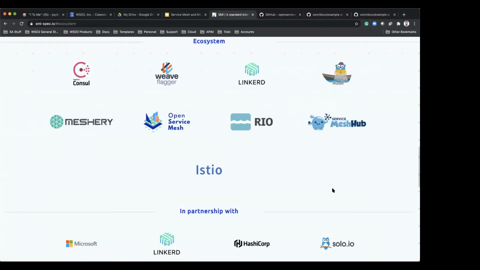Istio, Open Service Mesh, Consul, and Linkerd are part of the ecosystem. They all go through the SMI API specification, and there is a community already around this SMI. I think they're going to go through a different set of enhancements during this year as well.